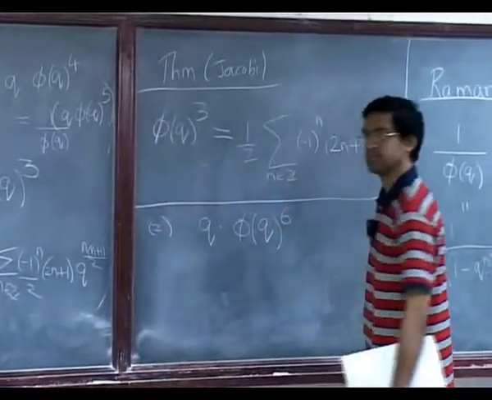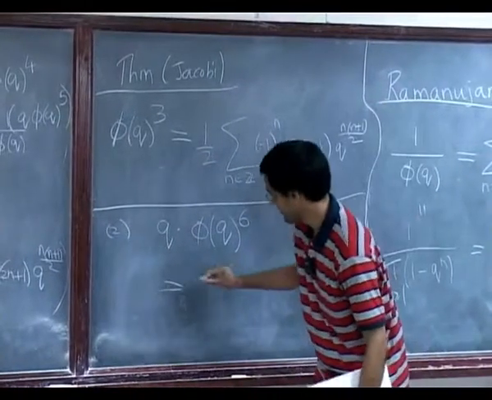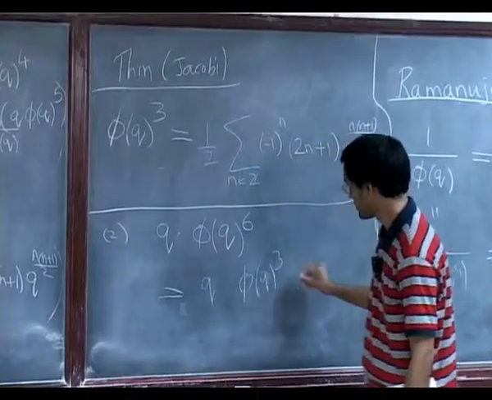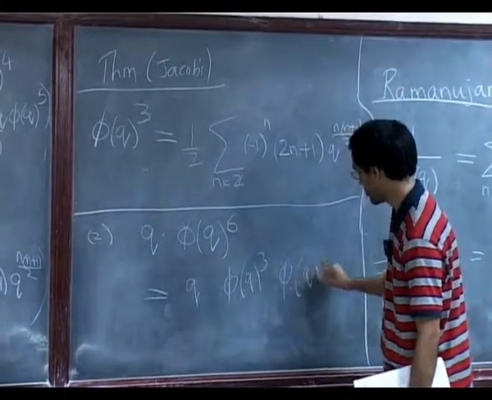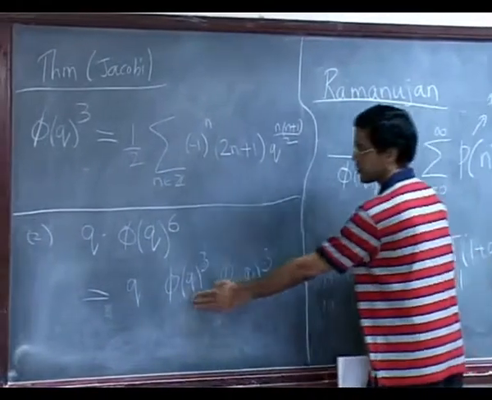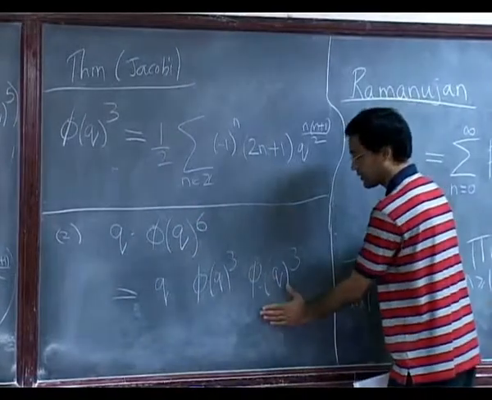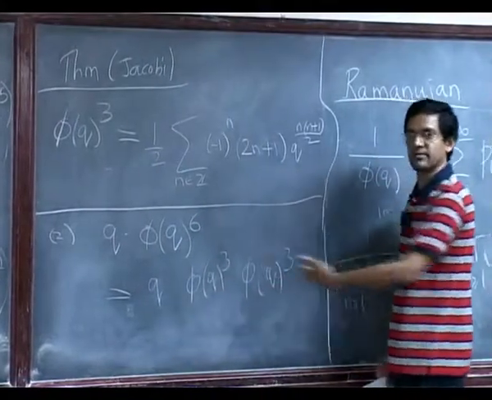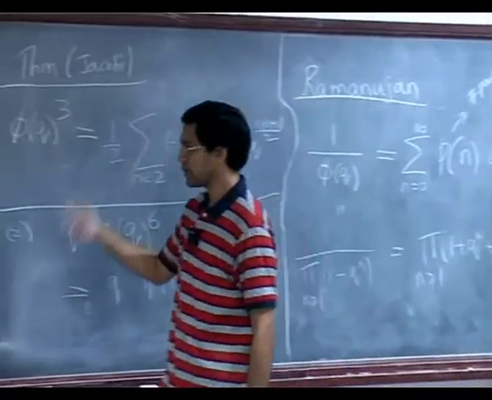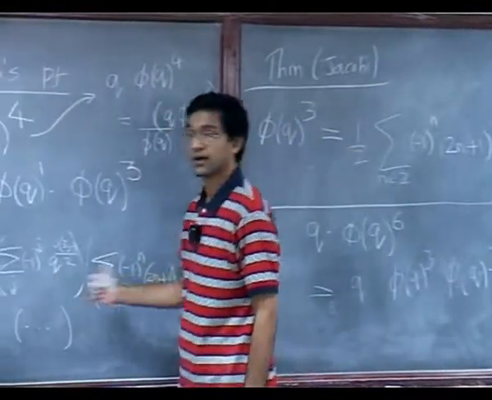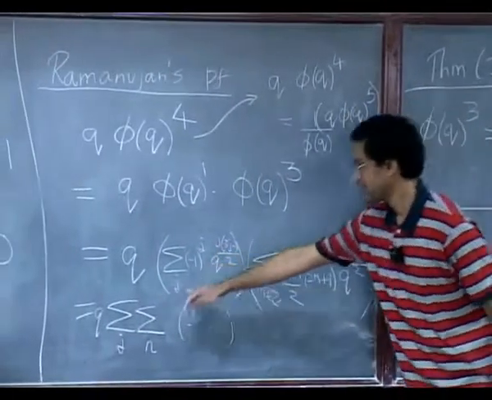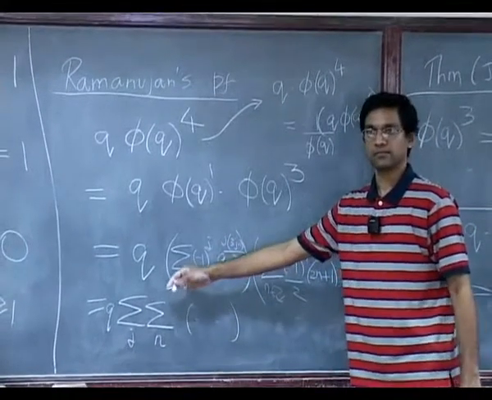So you consider this guy, and again his first step consisted in writing this as phi q cubed times phi q cubed and using two Jacobis instead of an Euler and a Jacobi. Okay. So you use the phi q cubed identity that we just wrote out and you use that once more. So it is again a double sum over a rank 2 lattice and you get coefficients. Now, the thing to note in all these is that the coefficients of q that you get are always quadratic. Okay.